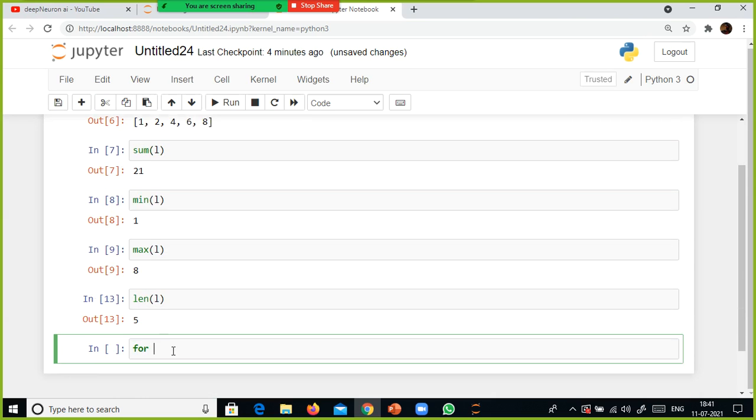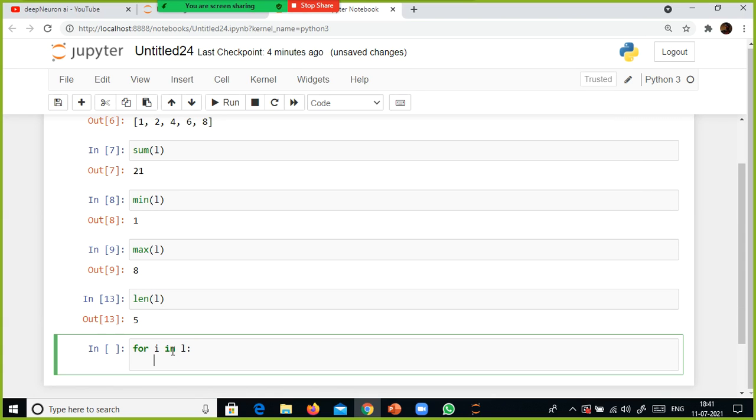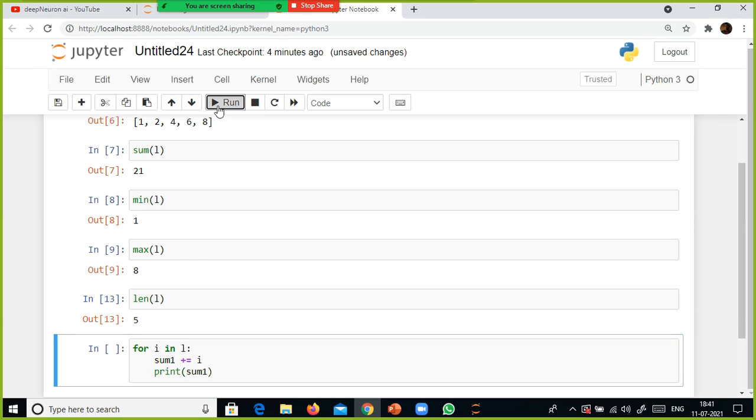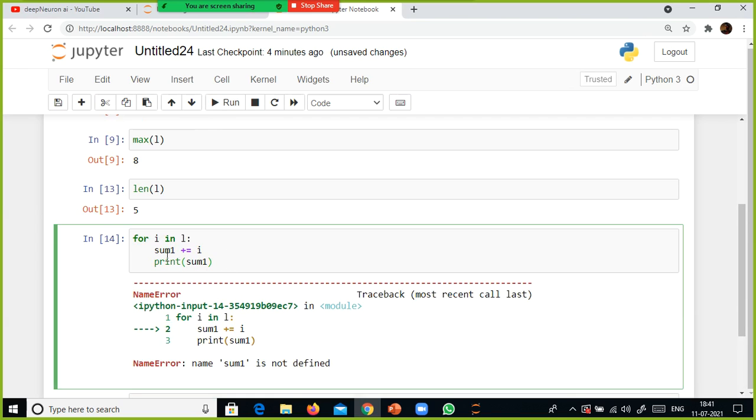You can also do it with a for loop: for i in L, and then something like sum1 plus equal to i, using sum1 because sum may be a reserved word. If I print sum1, it says it is not defined.